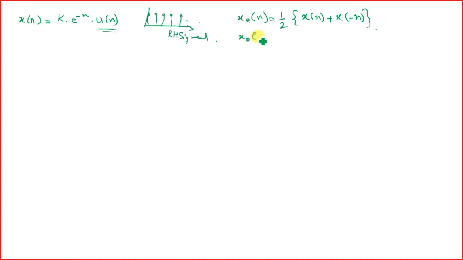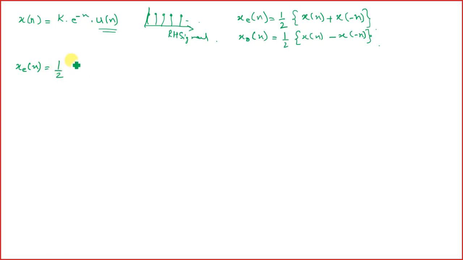Similarly, x_o of n, which is the odd component of the signal, is given by half of x of n minus x of minus n, right?